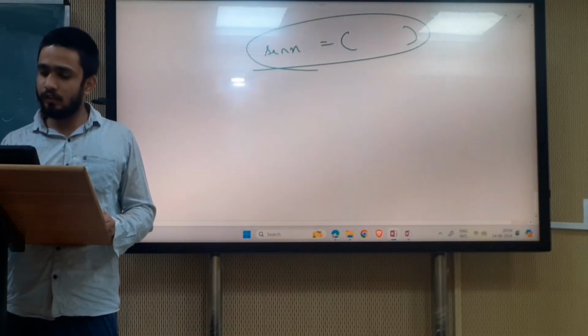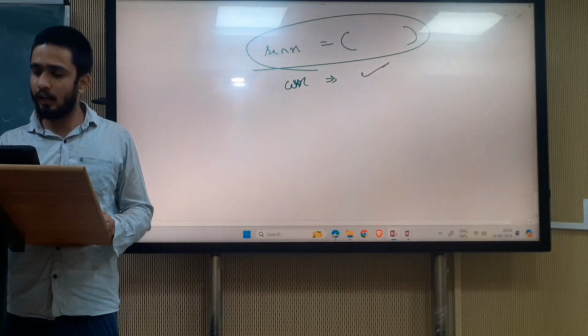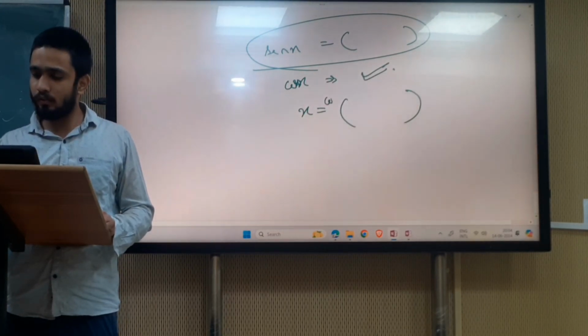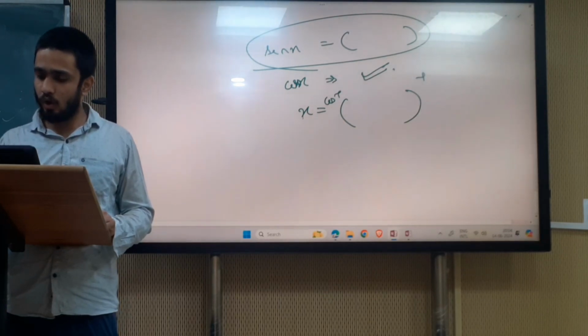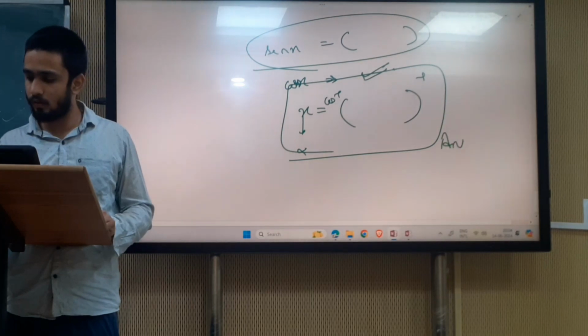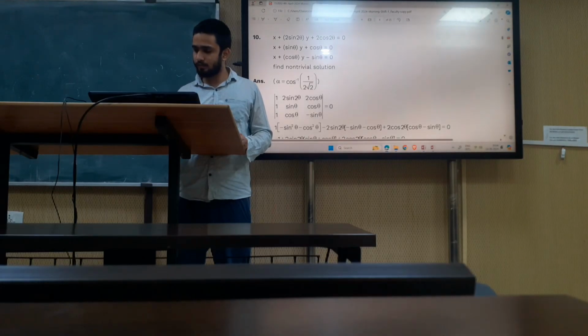Since it is asked in cos x, we will change it to cos x, then our answer will be x equals cos inverse of this. So x is our alpha, and this will be our answer.